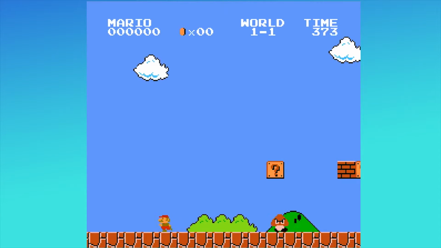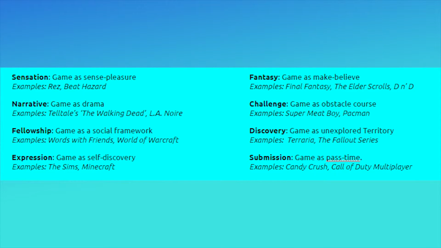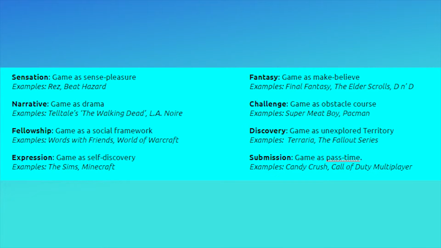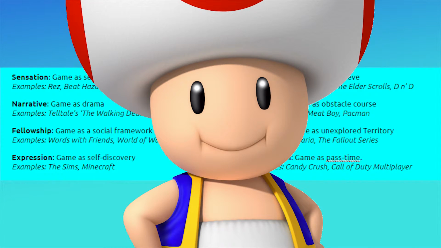There is actually a taxonomy of sorts, which designers use to organize games by the reasons people play them. There are 8 core gameplay aesthetics as follows. Cool, so a game can fit in one of many of these categories, but generally will fit in somewhere. Mario, like we mentioned earlier, is a game defined by discovery and challenge. But you can even say that the game is about submission, and I would agree. I would not, however, say that Mario is a game about fellowship. I mean, come on, let's be honest. The whole princess in another castle thing, it's getting real old, Toad.